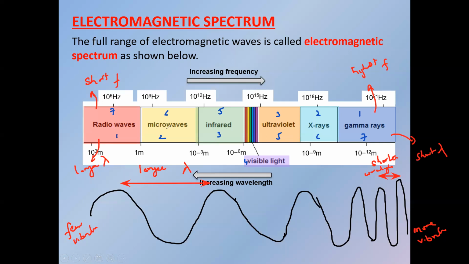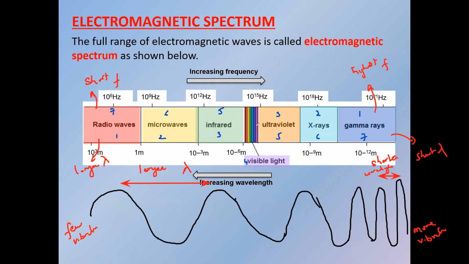When we compare, radio wave has a longer wavelength than micro, micro has a longer wavelength than infra, infra has a longer wavelength than visible, and visible has a longer wavelength than ultraviolet.